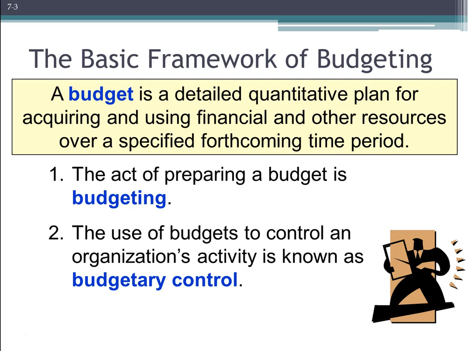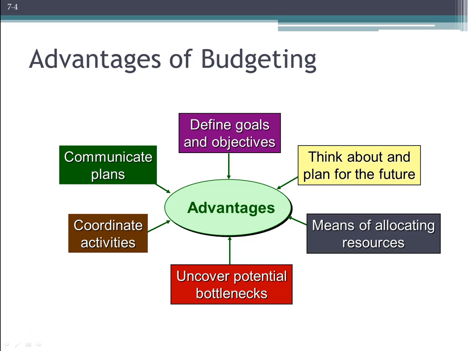Some of the terms you're going to see used in this chapter are, of course, budgeting, and that's just the act of preparing or creating a budget. And budgetary control is when an organization uses that budget on an ongoing basis and compares results going forward to make sure that we're actually following and sticking to the plan, or modifying as need be.